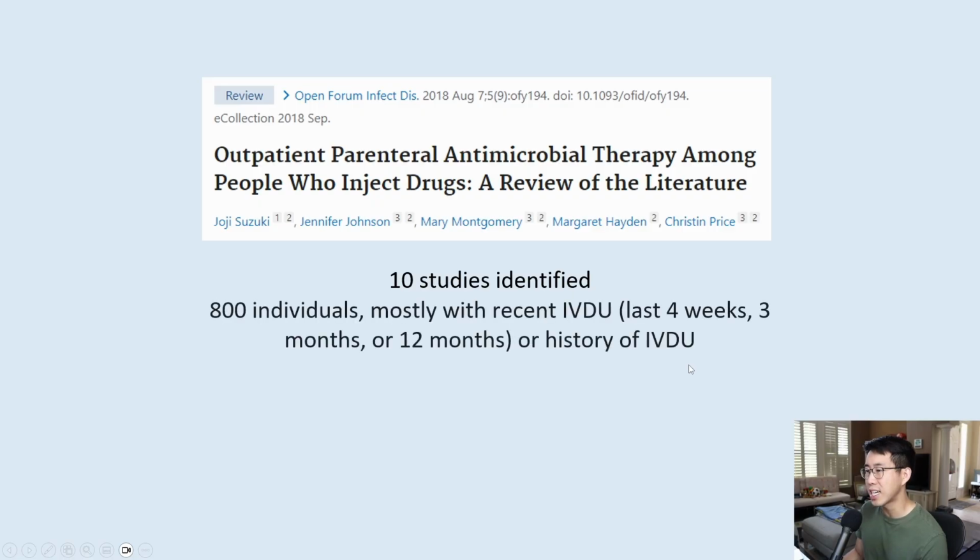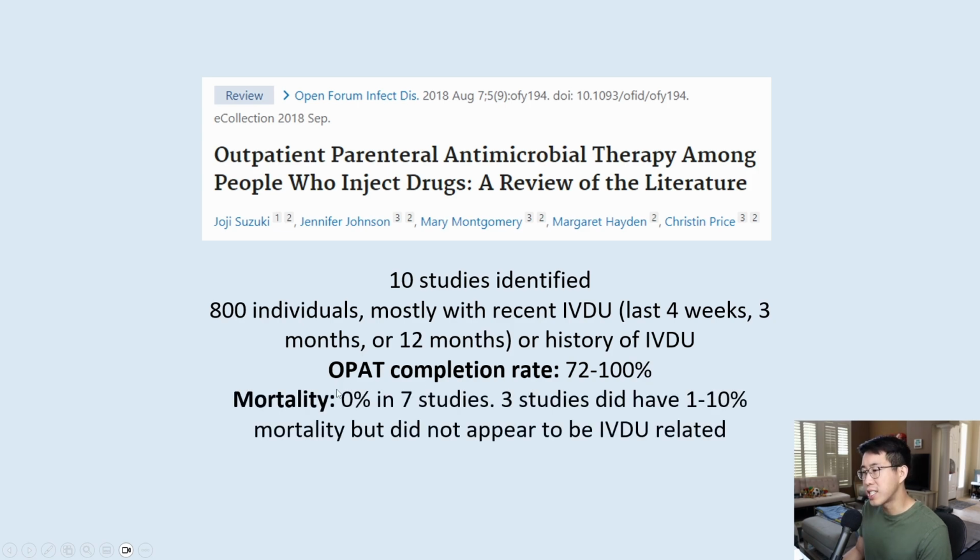There were 10 studies identified with 800 individuals, mostly with recent IV drug use within the last 4 weeks, 3 months, or 12 months. The OPAT completion rate among these 10 studies was fairly good, ranging from 72 to 100%, and the mortality was 0% in 7 studies. 3 of the studies did have a mortality rate of 1 to 10%. However, the deaths did not appear to be IV drug use related. So this is probably the major reason that we are avoiding placing central lines in these patients, because we're afraid that they're going to misuse the line and inject IV drugs through the line.